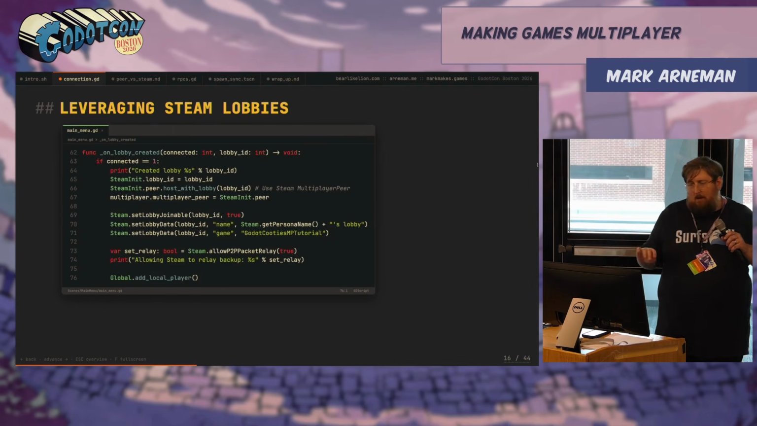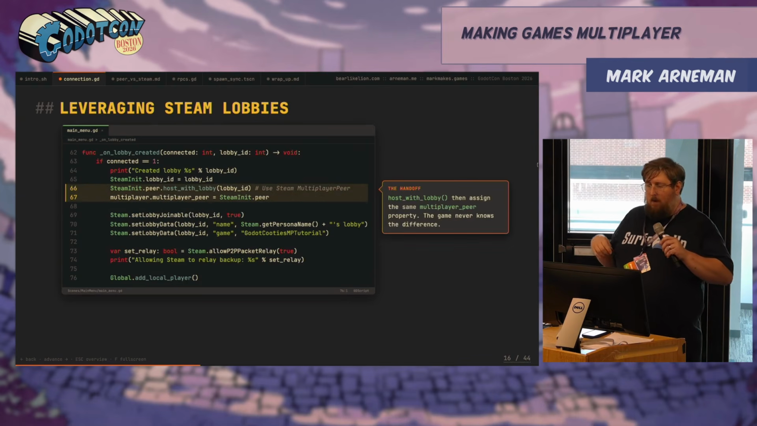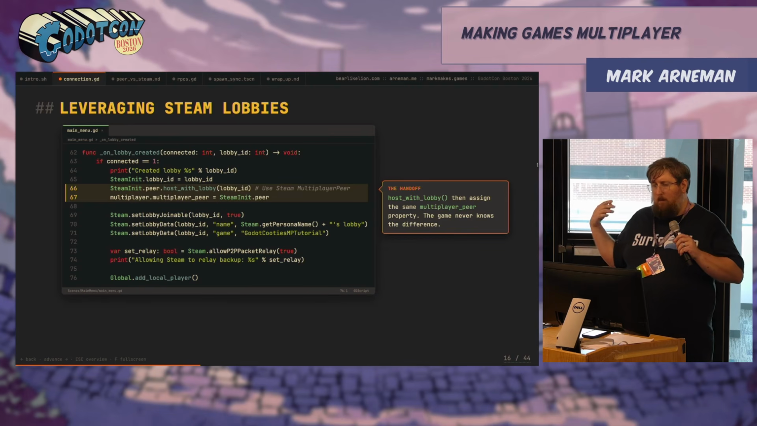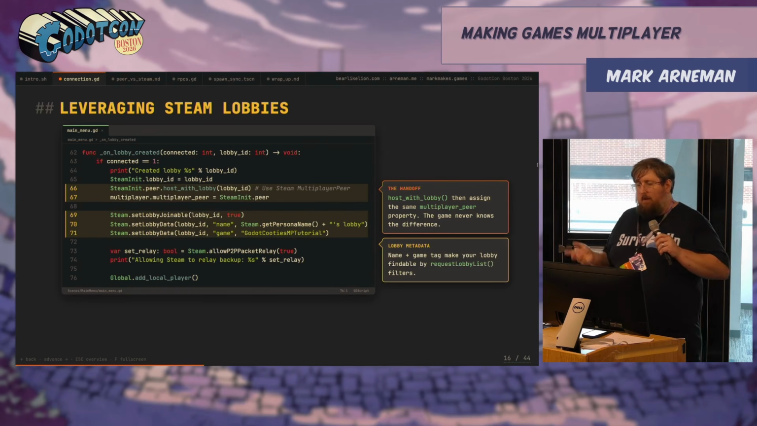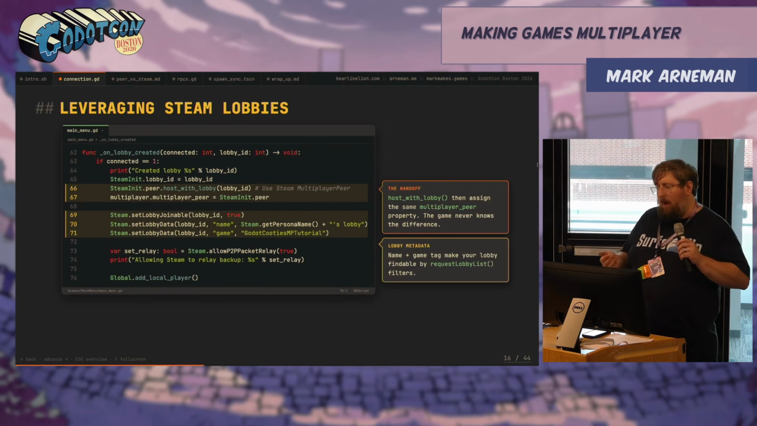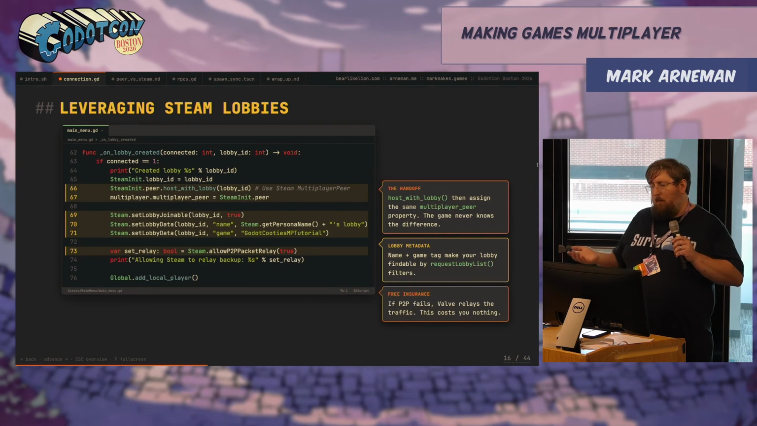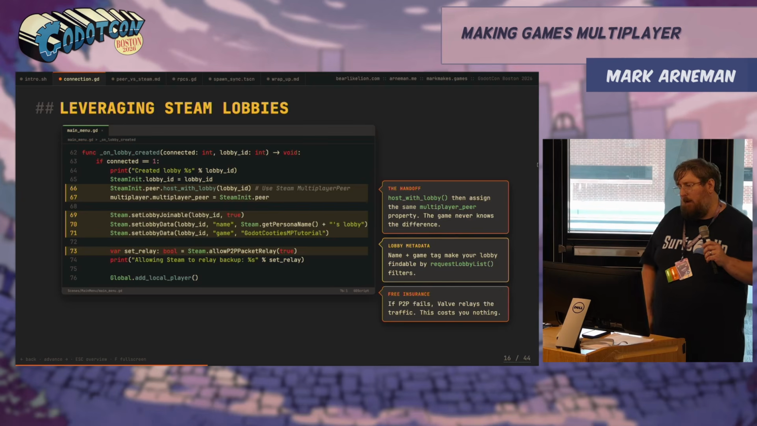With Steam lobbies, it's a little different. We're going to hit this button, sorry. First, host with a lobby. Using the same multiplayer peer we had previously talked about, we're going to allow other players to connect to this. We're going to set some metadata about the lobby name, and we're going to tag it so we don't see the 50,000 other Space War games. And then we're going to allow peer-to-peer packet relay, so if any connection fails, Valve can relay the traffic.